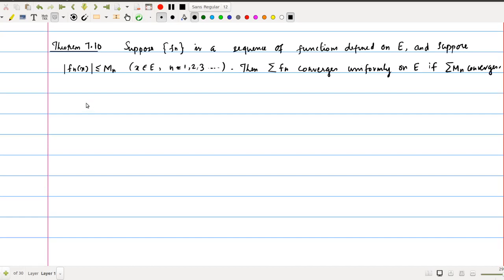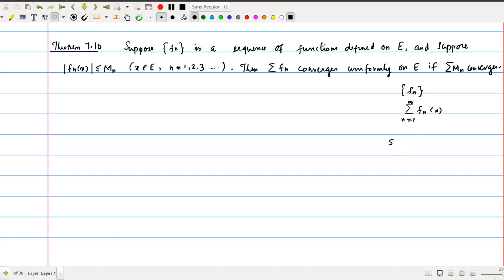This is theorem 7.10. This theorem deals with the convergence of series of functions. If you have a sequence of functions Fn, then using this sequence of functions you can construct a series of functions, say sigma n equal to 1 to infinity Fn of x. So this is what we call a series of functions. The convergence of this series is obtained using the sequence of partial sums of this.